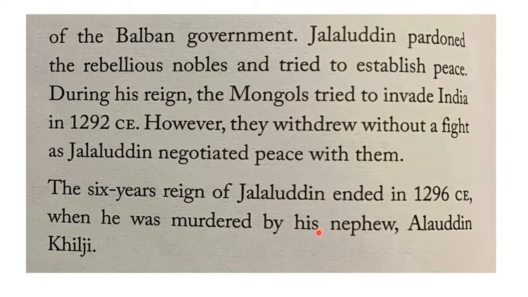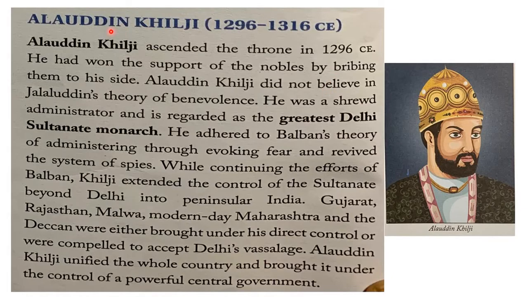Nephew means here a brother's or sister's son, or a sister-in-law's or brother-in-law's son. So he was referred to as nephew. Jalaluddin's brother's or sister's son, or maybe his brother-in-law's or sister-in-law's son, was called nephew, and he was known as Alauddin Khilji. Alauddin Khilji killed Jalaluddin Khilji and occupied the throne of Delhi. I told you that Alauddin Khilji killed Jalaluddin Khilji, and he entered the Delhi Sultanate as the next Sultan. So Alauddin Khilji ascended the throne.